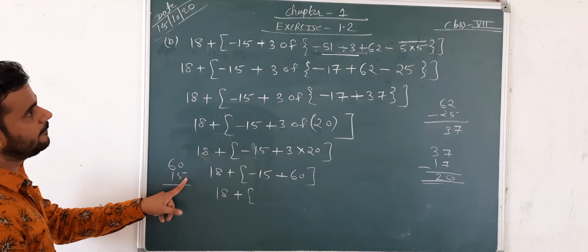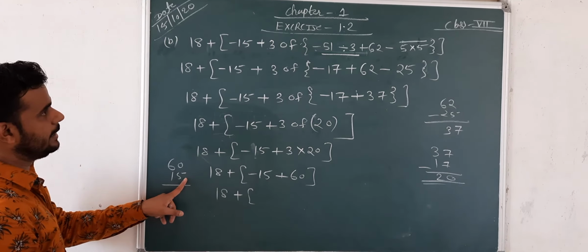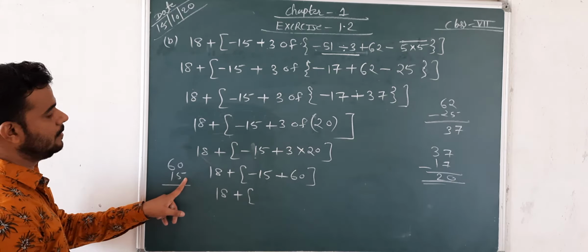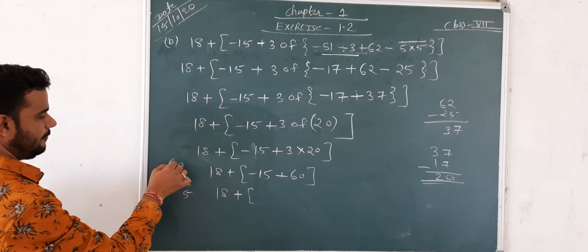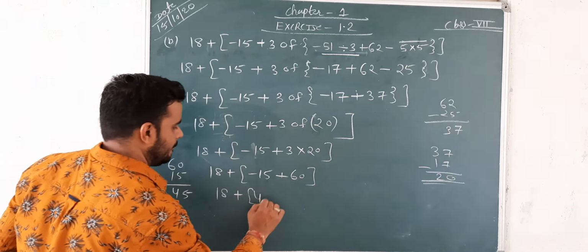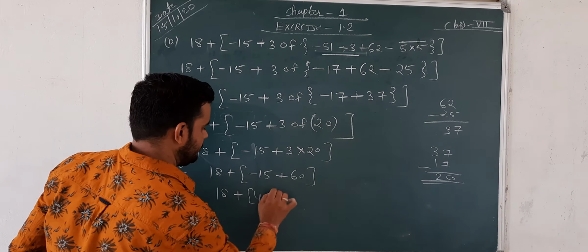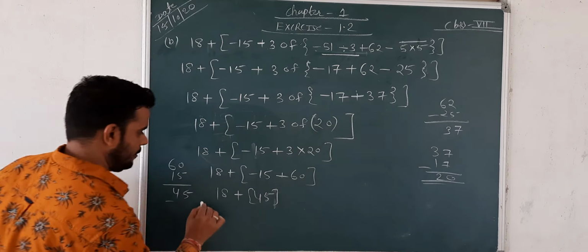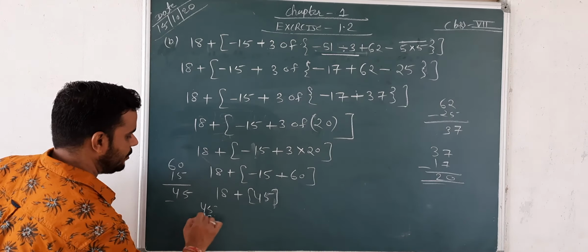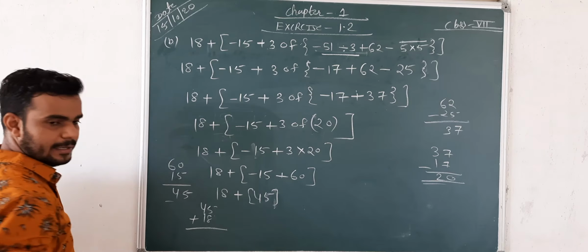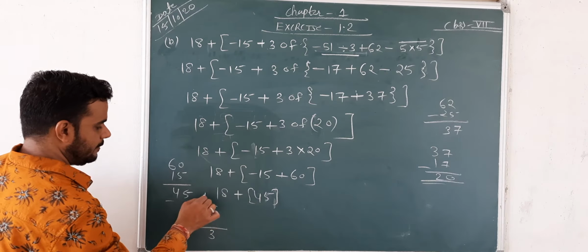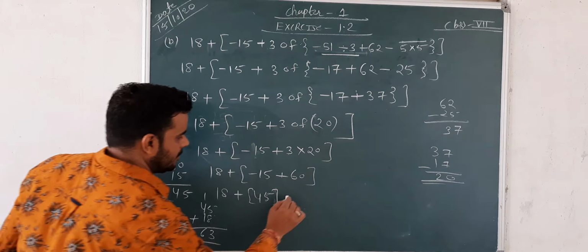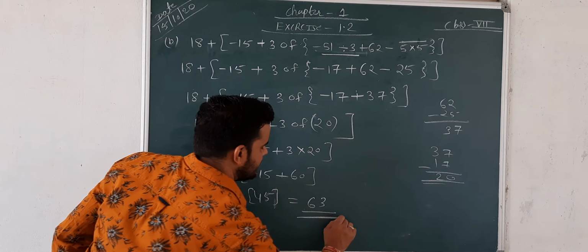10 minus 5 first, 10 minus 5, then 5. Afterwards carry 5 minus 1, then 4, so 45. The final answer is 45 and 18. We have to add both of these: 8 and 5, 13, carry 1, 4 and 1, 63. So the result is 63.